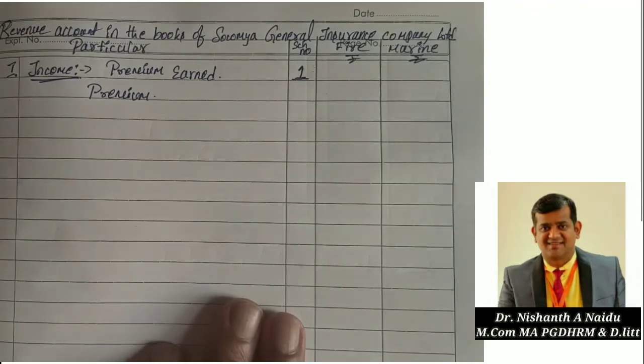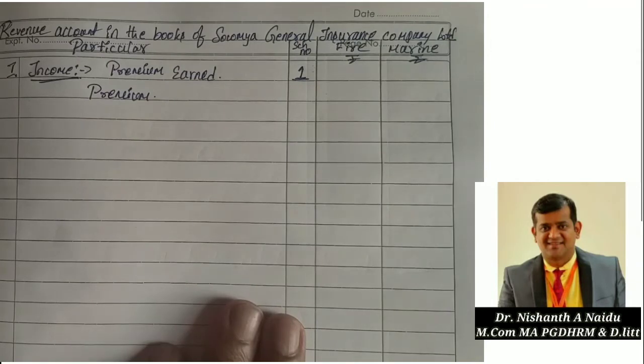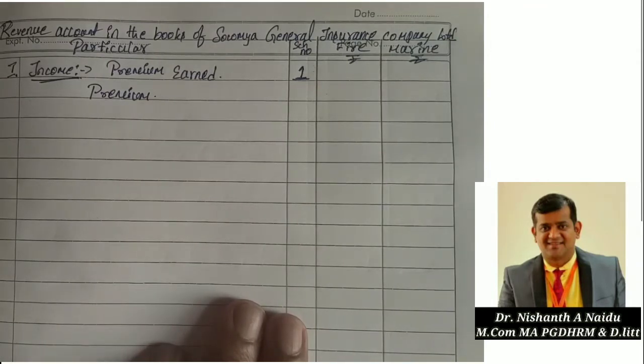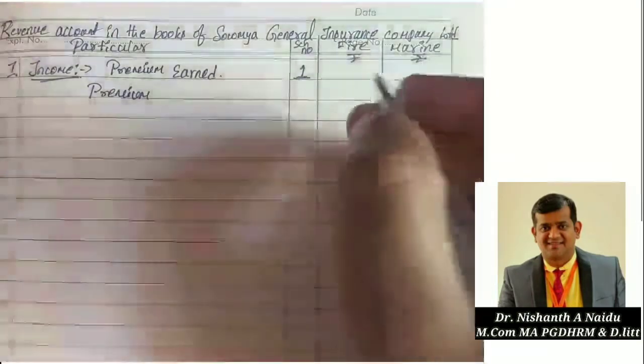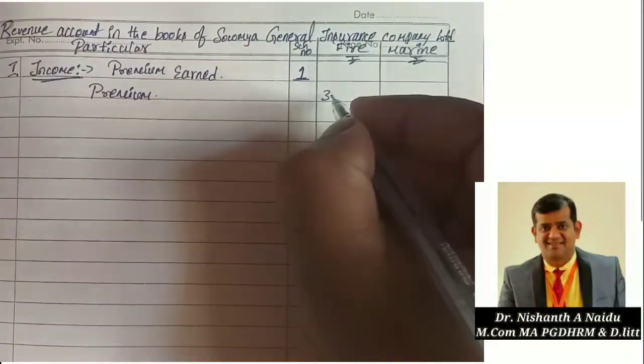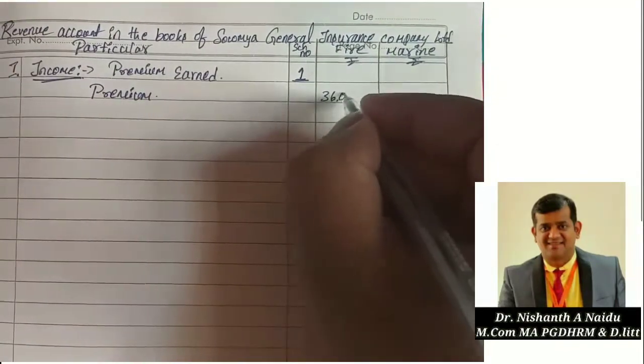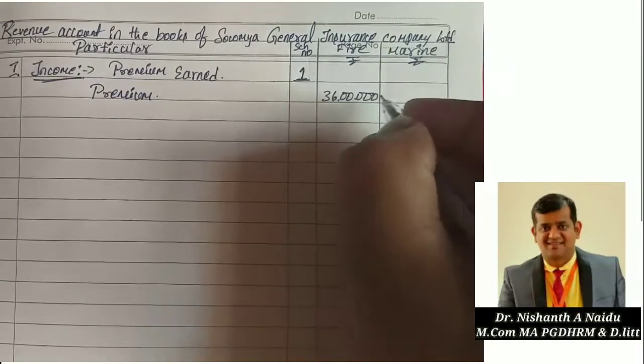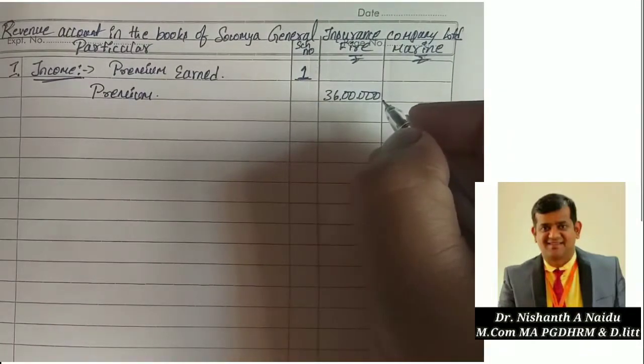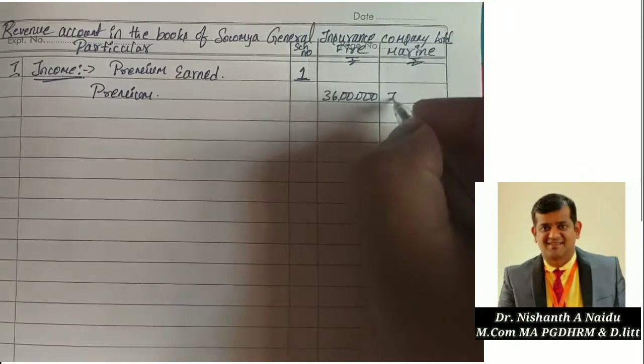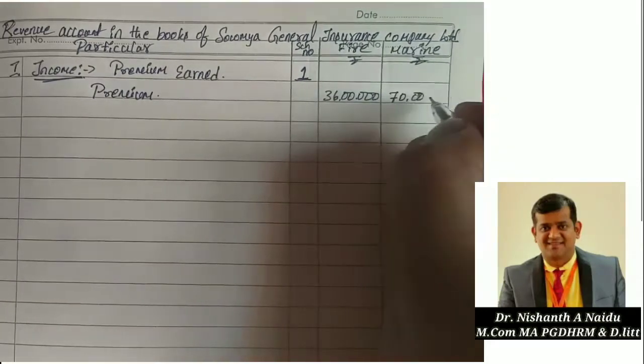Mark it as schedule number 1 and write the amount. For fire insurance it is 36 lakh. For marine insurance it is 70 lakh. Copy that.